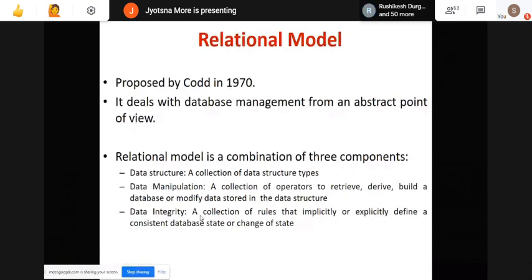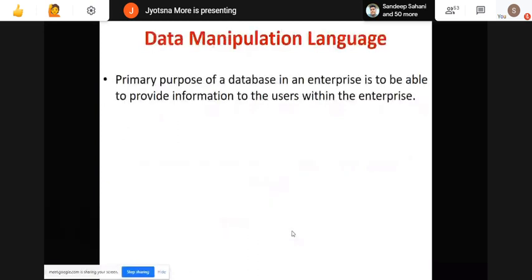So the data manipulation language which we are going to see, that is data manipulation. Basically, this is the primary purpose of a database in an enterprise. When we are creating a database, the main thing about a database is what? To store the information and to provide the information to whoever is working in that particular enterprise. That is the main concern while creating a database, right?